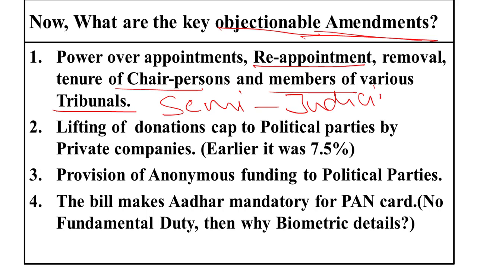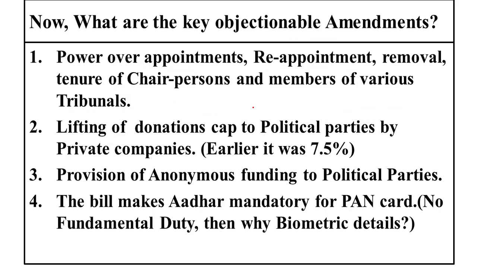To compromise their powers, to amend the procedure of their appointment, reappointment, removal or tenure of chairpersons, we should have debated these amendment bills to various tribunal acts at length and breadth through both houses of the parliament. But this debate has been bypassed because this has been passed through the Rajya Sabha as a money bill provision. So this has been bypassed.